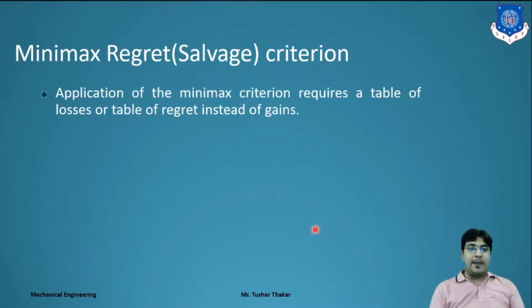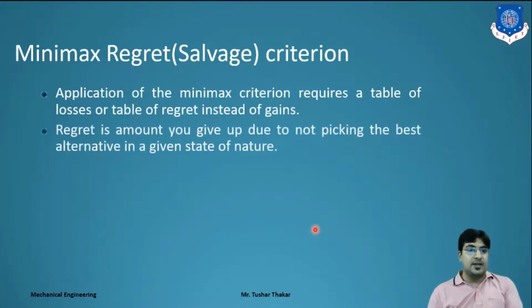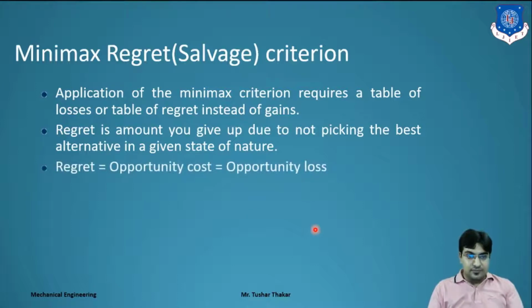In this criterion, the application of Minimax requires a table of loss, or table of regret, instead of gains. Regret is the amount you give up due to not picking the best alternative. Whenever you take a decision and it does not convert into a perfect or desired outcome, that decision is known as a regret decision. Clear? Regret is equal to opportunity cost, which is equal to opportunity loss, right?